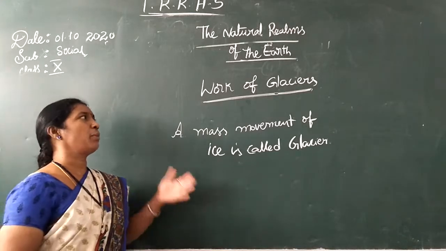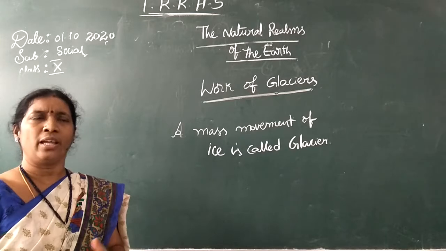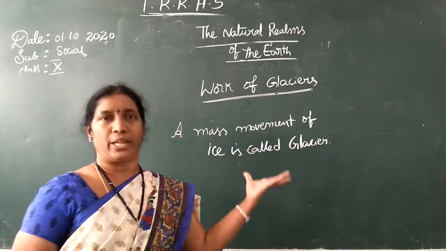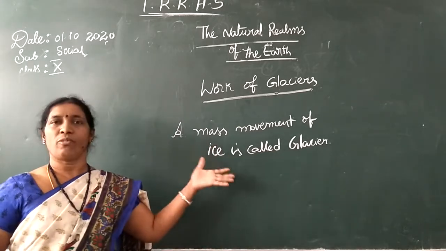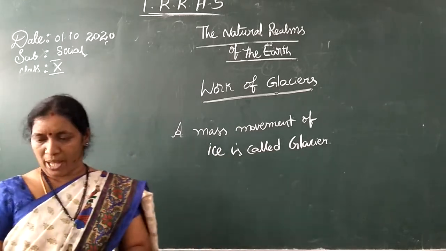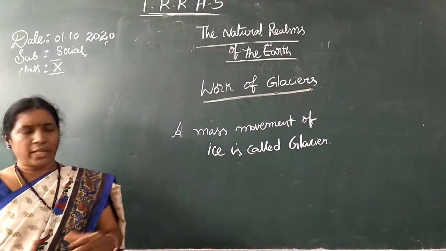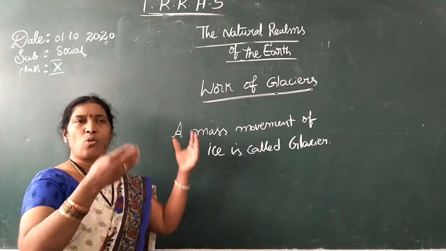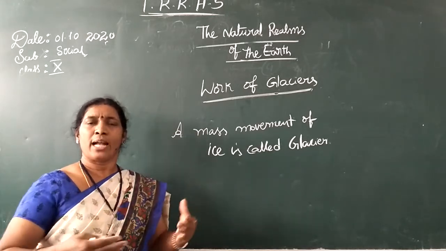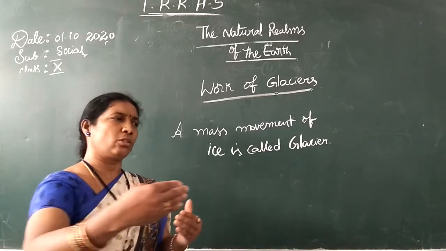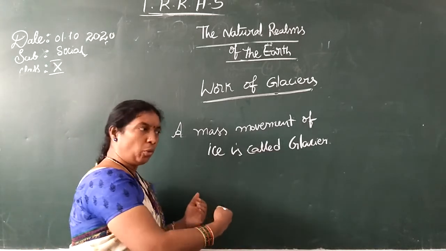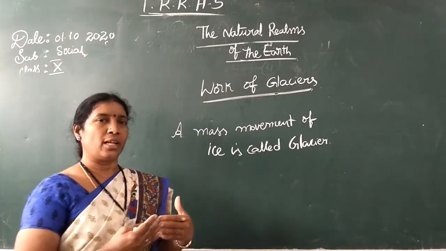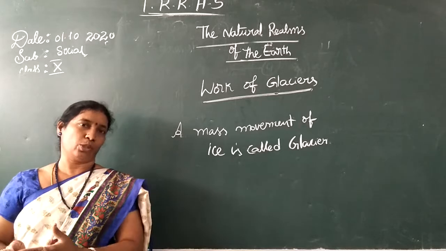Right? So, how these glaciers are formed? In the cold regions like Himalayas and Alps, only snow will fall instead of rainfall. That snowfall will accumulate slowly, and wherever the warm areas are there it melts and it will become like small rivers.